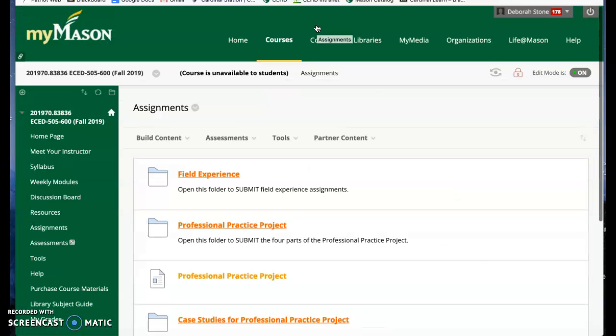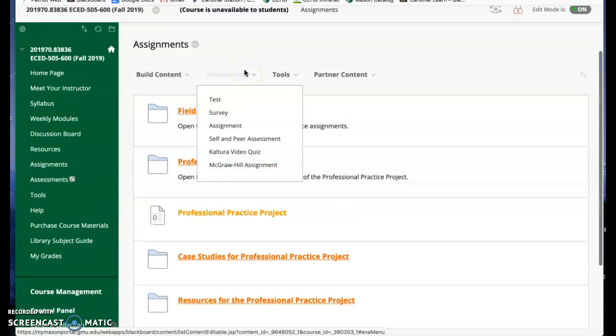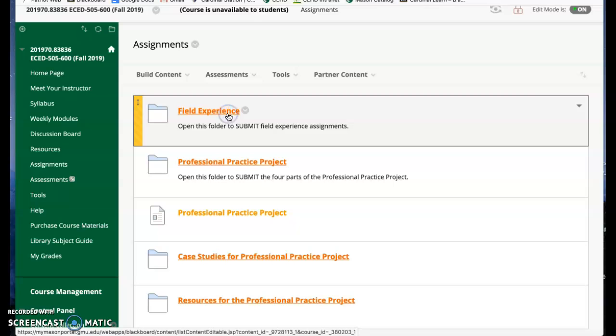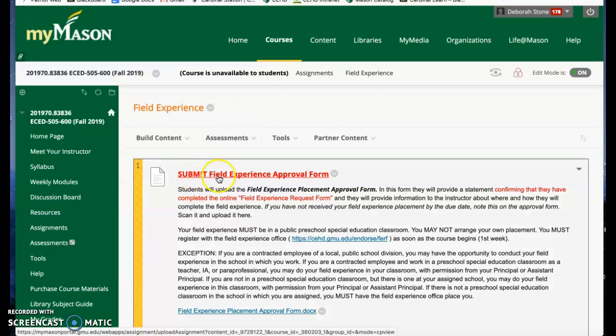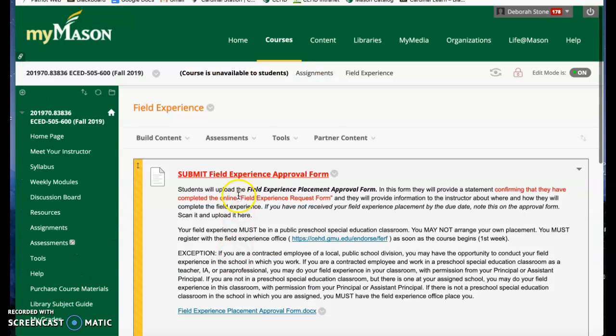So again, just work your way through Blackboard. There's so much information. Sometimes it's overwhelming, but when you have time, go back and revisit it, because trust me, just about all your questions can be answered here. When you click into the folders, it will tell you this is where you submit. And here's where the approval form is. Here's where the documentation forms are. Right where you submit, you can find all the information you need.